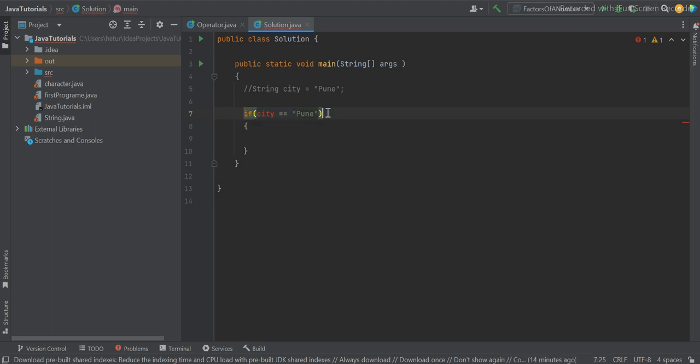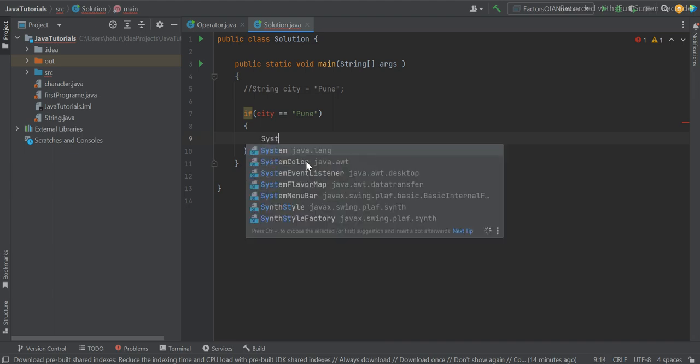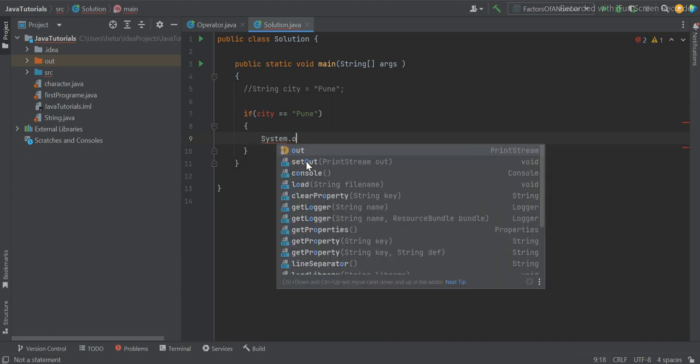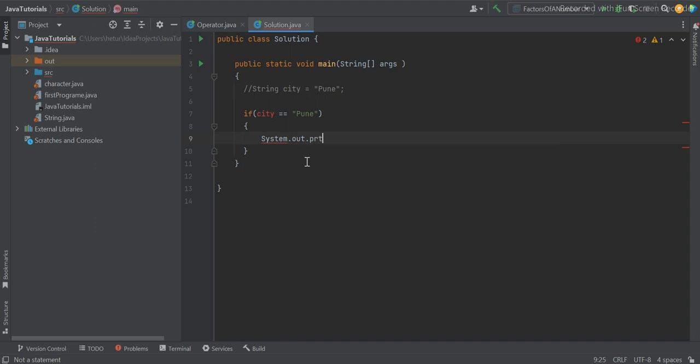If this condition is satisfied, then the block between the curly braces will get executed. So I'm going to say system dot out dot print, this is for printing it. If Pune city, then I'm going to display Maharashtra.